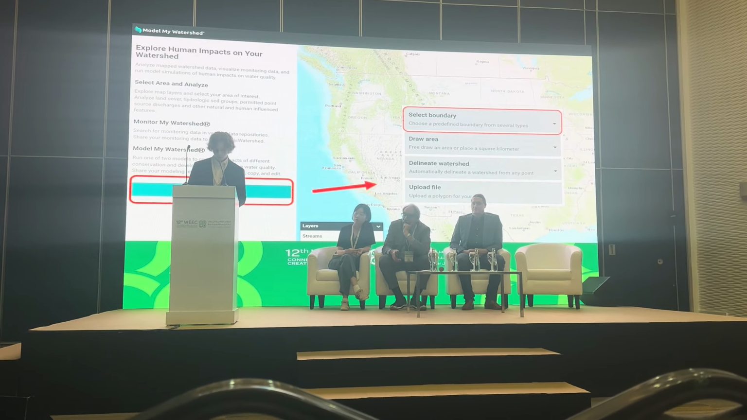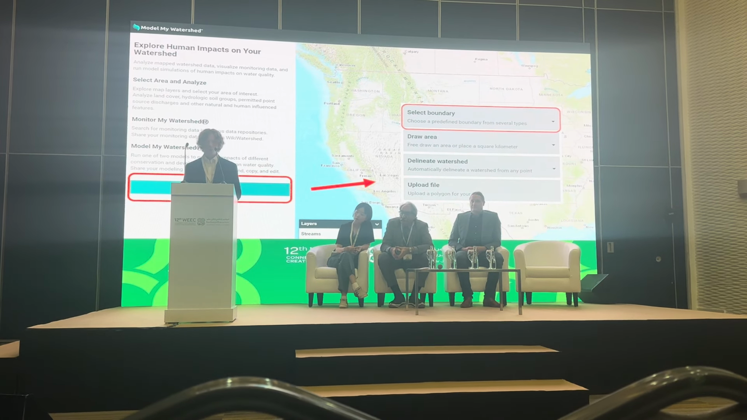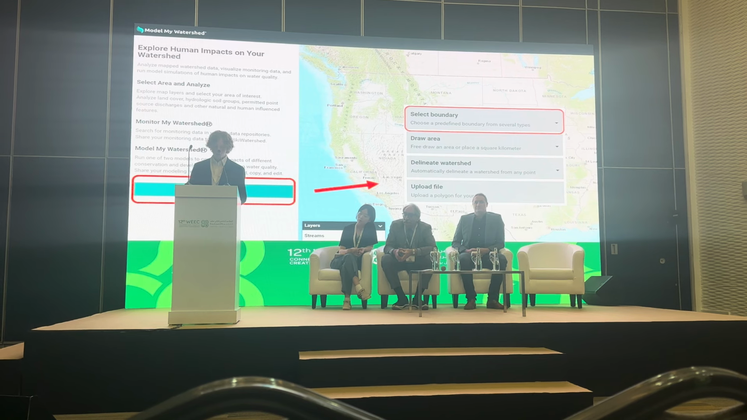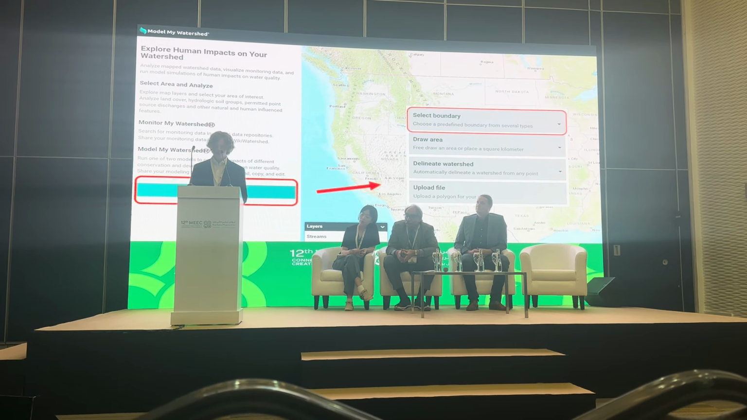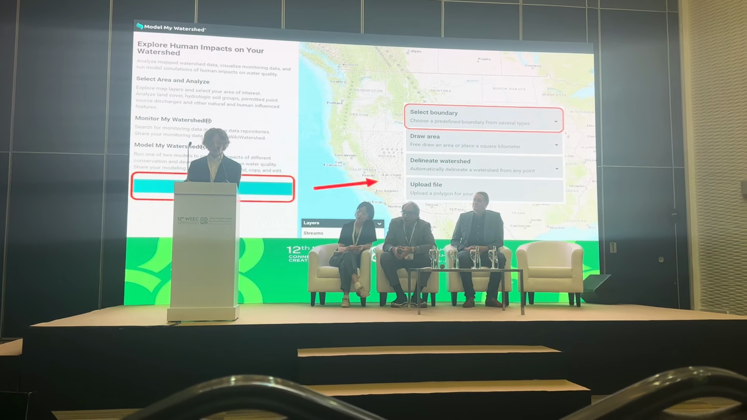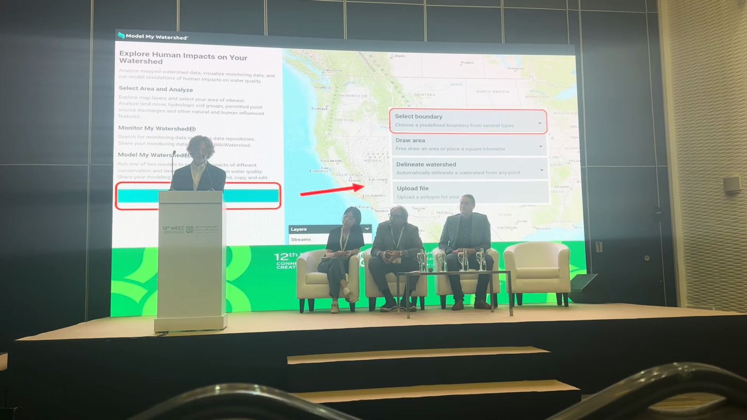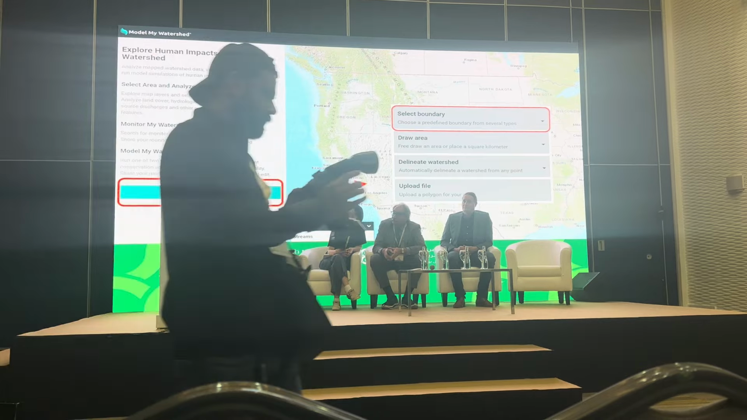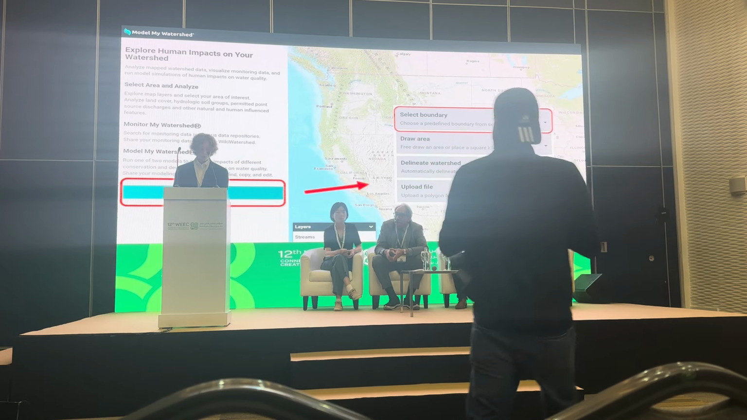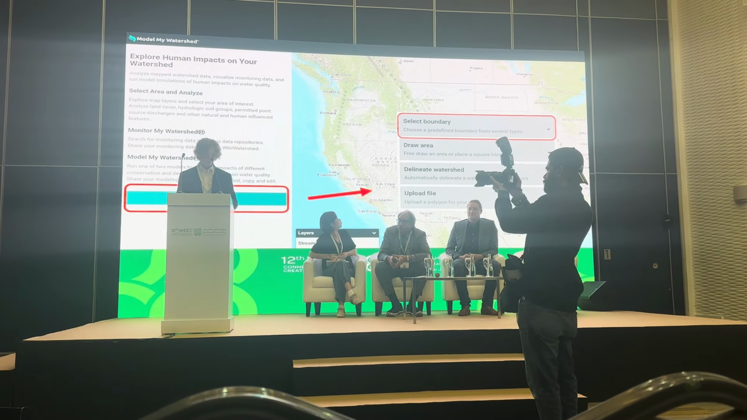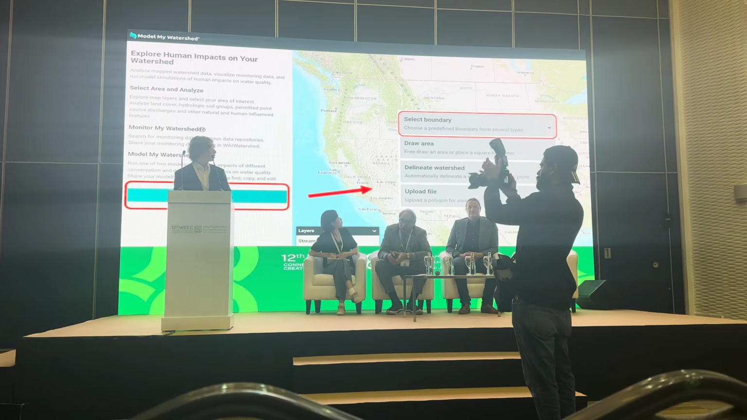So you start right here by opening the website, modelmywatershed.org, and selecting the Get Started button. And from there, you are given multiple options to choose from, such as drawing your own boundary or selecting a watershed. We are going to draw our own boundary line for this demonstration.